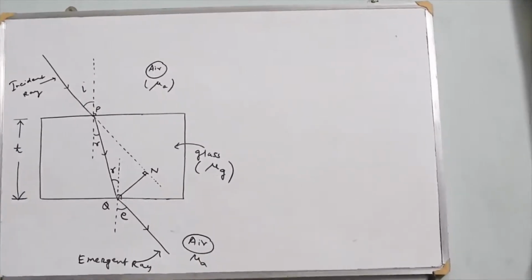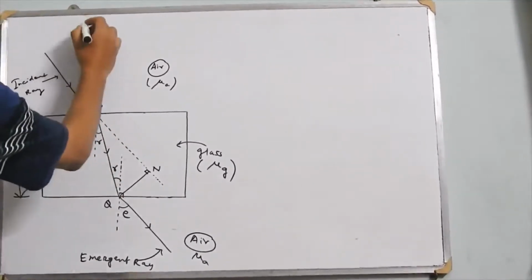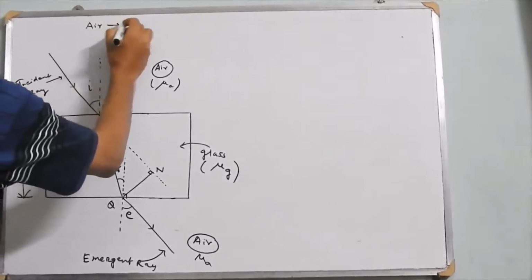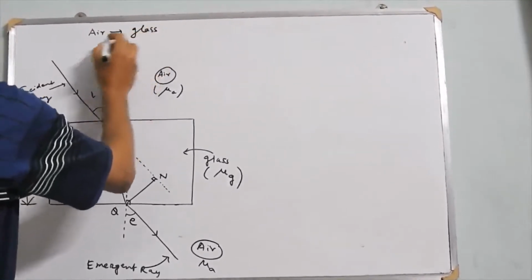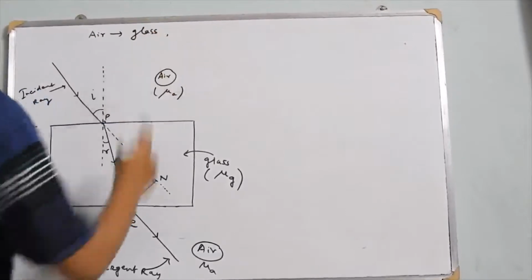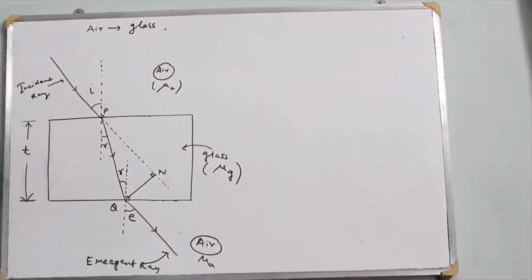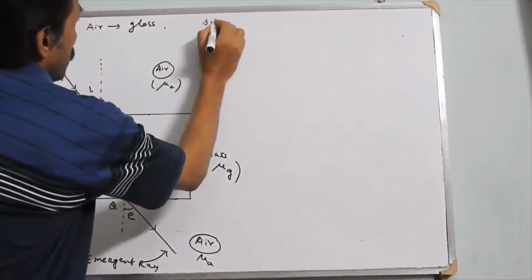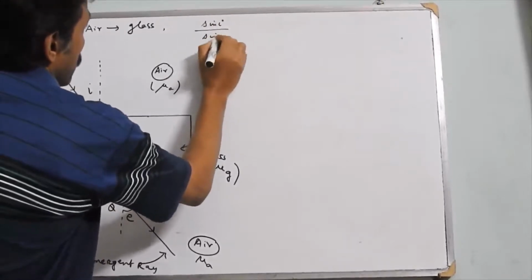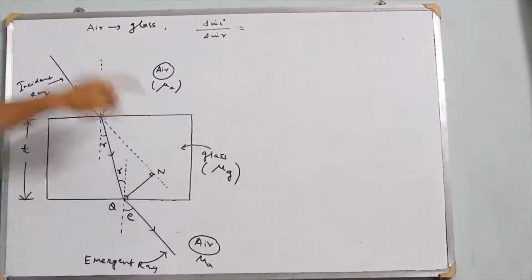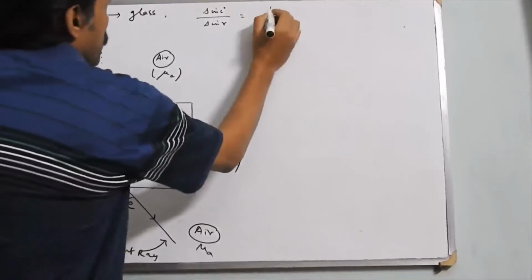Ray of light entering from air to glass. So for the first situation, air to glass: sin I by sin R is equal to the refractive index of glass with respect to air.